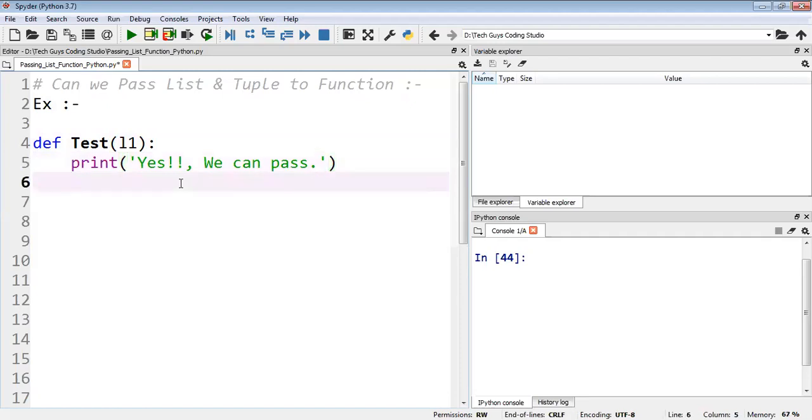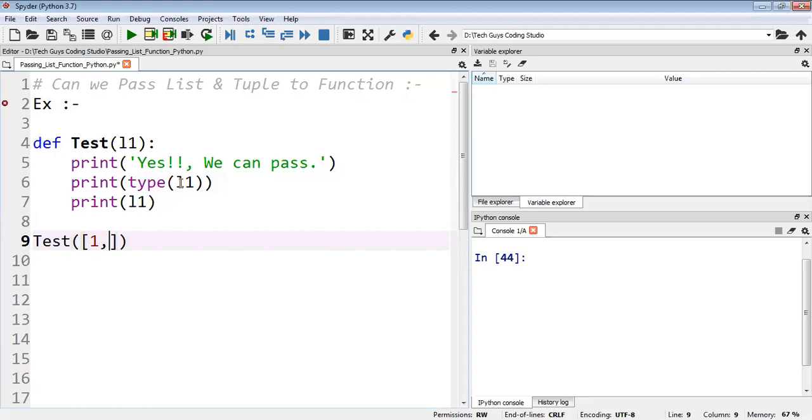Then I will check the type also, whether it's a list or what. I will check the type of the list here. We'll display the list also, right? Now this is the function I've created. Now we will call that function. So how will I call it? I'll write the function name, then I'll pass that list into the function, like this I'm passing the list. So I will just check it here.